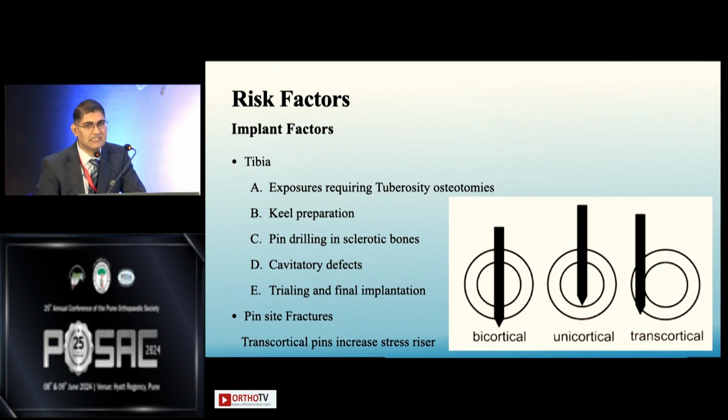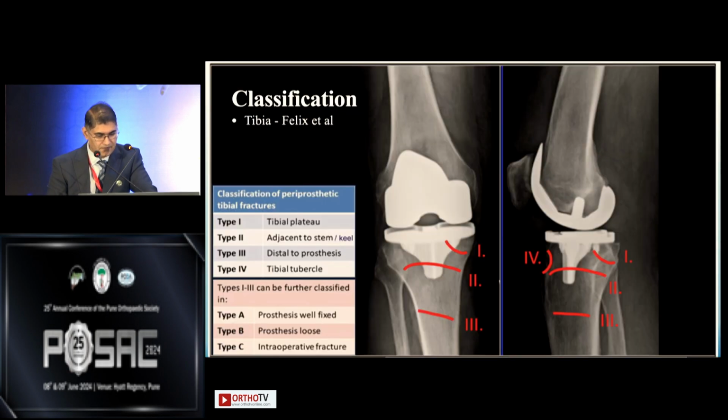They have increased risk. Now the latest robotic TKR, or even previously computer navigation, requires pin arrays, the robotic arrays, to be put. And transcortical pins, or pins in the cortex itself, are an increased risk factor for getting fractures. So metaphyseal pins are preferred. Self-drilling and self-tapping pins are preferred compared to non-self-tapping pins. And bicortical pins are preferred compared to unicortical or transcortical pins because they have a higher risk of developing fractures.